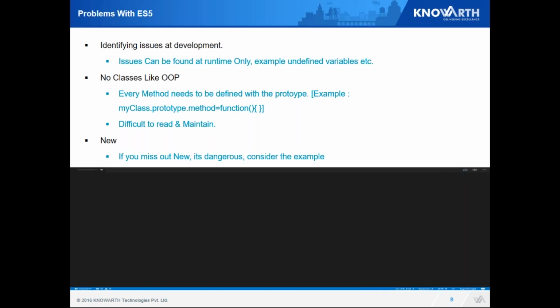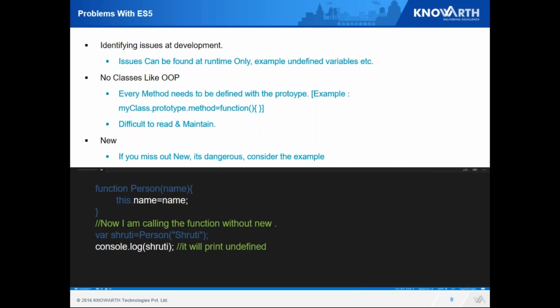So, if you miss the particular new keyword, it is dangerous. It will pass on the variable as a context for a window. Let me explain this context window through an example. Let's say I have a function which has a field name. Now, if I try to initialize that and I forgot the new in this, if I try to print that particular variable, say Shruti, then it will have a global link. Global link means that when you console it with window.name, then you will get the variable which has been assigned as Shruti.